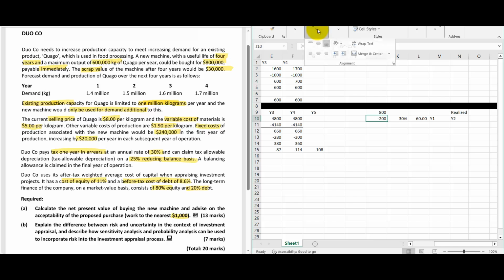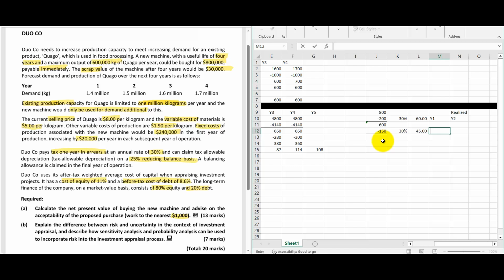Then let's take the value over here. Here we are getting 600. Then 600 again 25%, 150. 30% saving we will get. So 150 into 30%, it is 45. This is the year 2 saving.